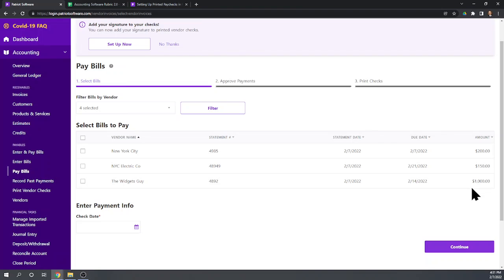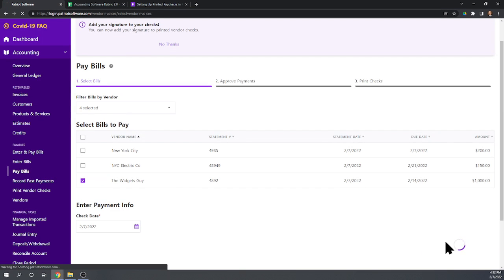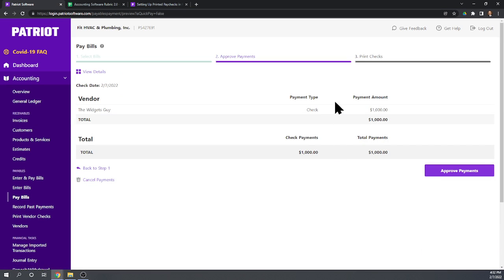So let's go in and see if we can make a partial payment, or what a lot of times is called a short payment. Let's make a partial payment of $800. We'll make the check date today. We can check all the bills we want to pay, and then we're going to hit continue.